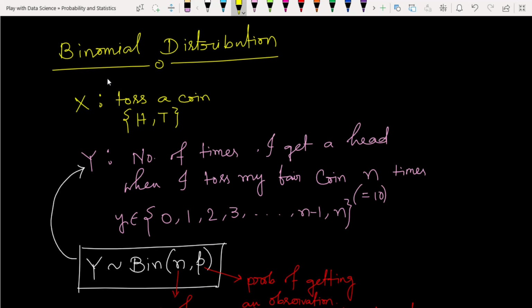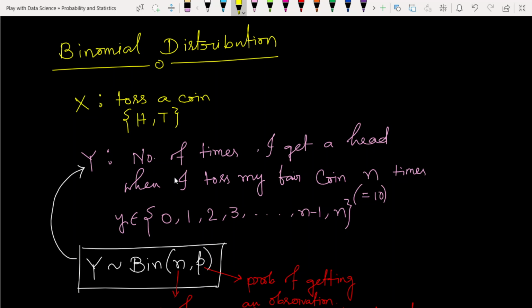Suppose we are going to toss a coin 10 times. In 10 times, the number of hits could be 0, 1, 2, up to 10. It could be any number. Suppose we are interested in what the probability is to get 5 hits, or 7 hits, or 10 hits.